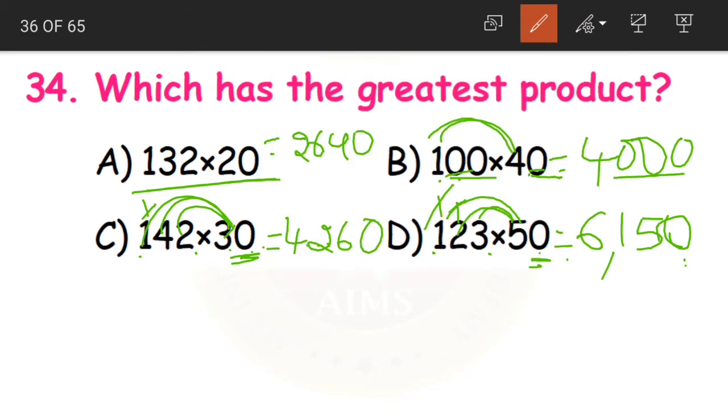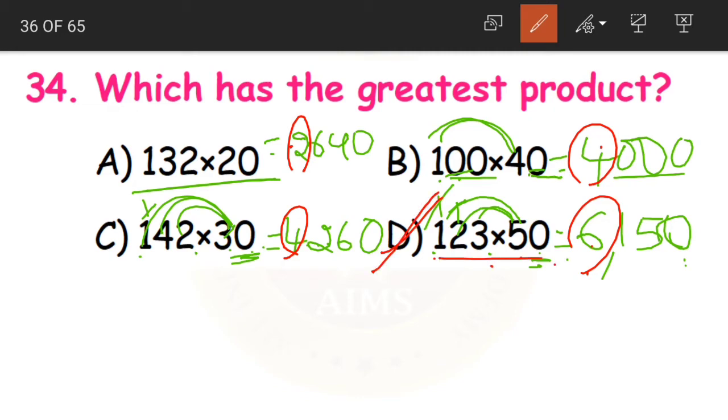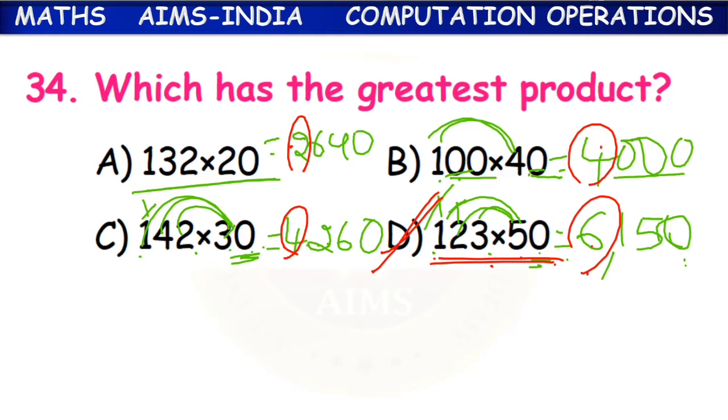6150. Now tell me, children, which is the greatest product here? See, look at all the digits in the first place: 2, 4 and 6. Which is the greater number? 6. So option D, 123 into 50, is having the greatest product.